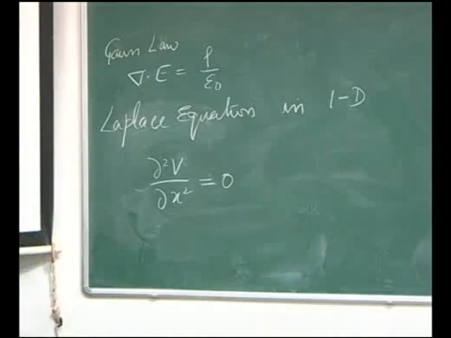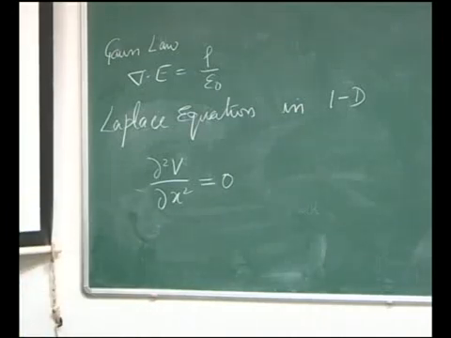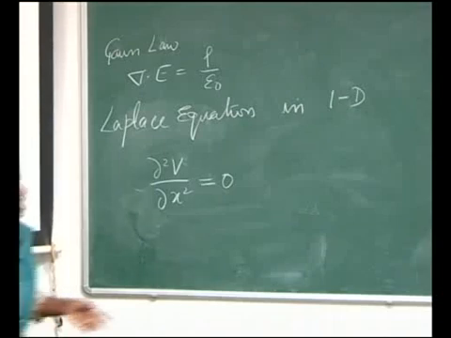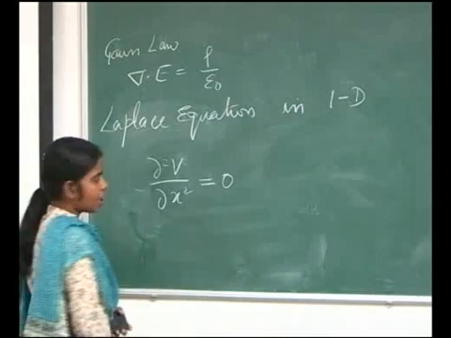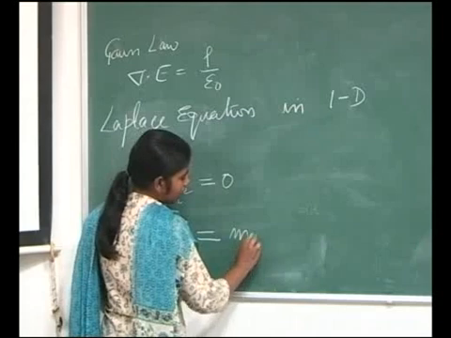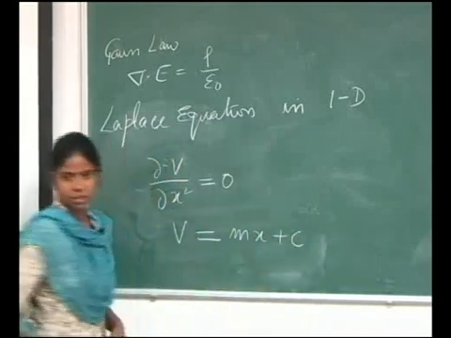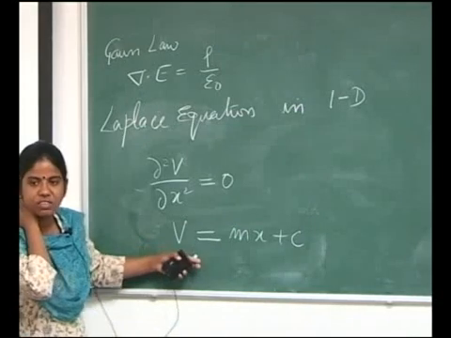Okay. Why am I taking one dimension? I could have taken all the 3 dimensions, but solving it would become a little difficult. So, I take one dimension just to show you that actually if this is 0, V is not 0. If we solve this equation, what I get? I get V is equal to say mx plus c. You will get this if you solve this equation. You integrate this equation twice, you will land up with this equation.